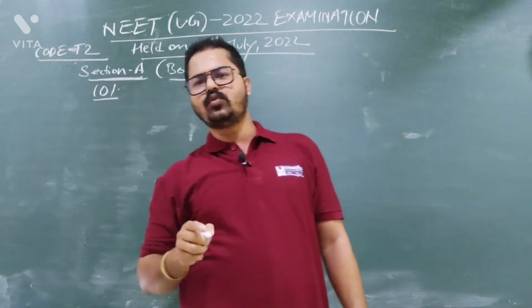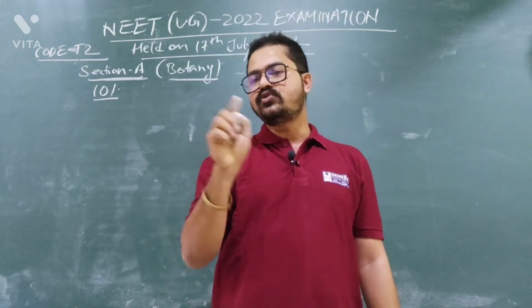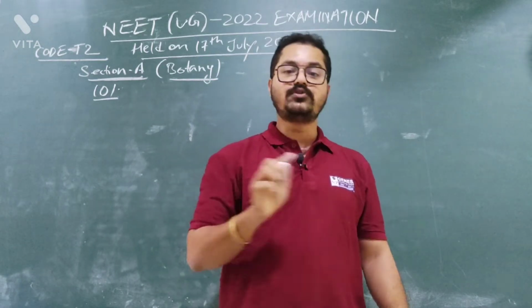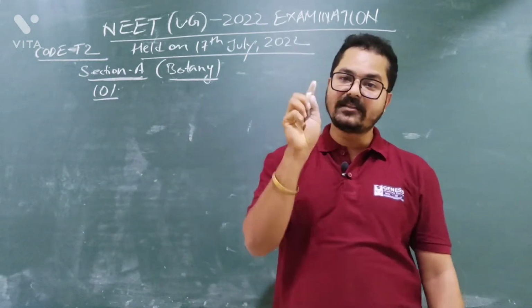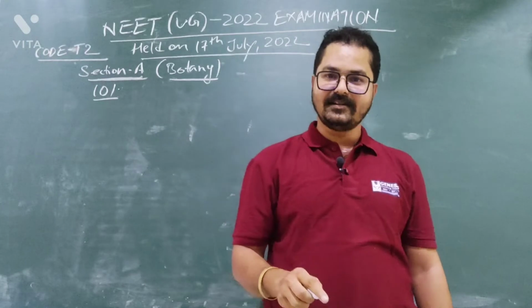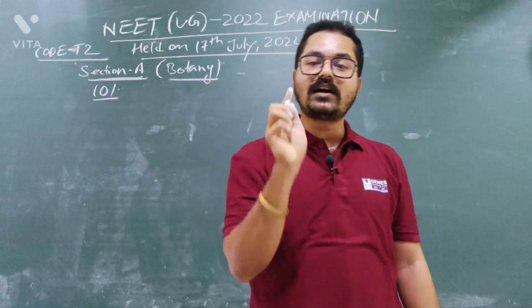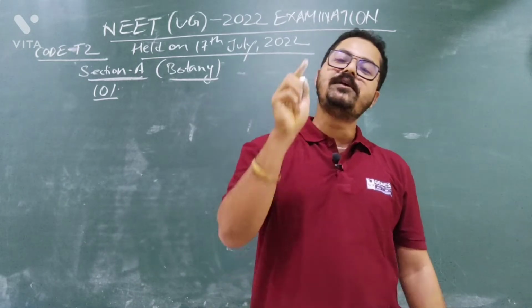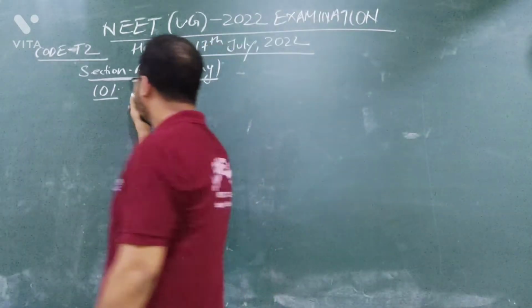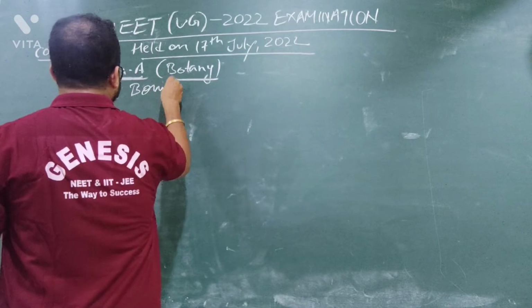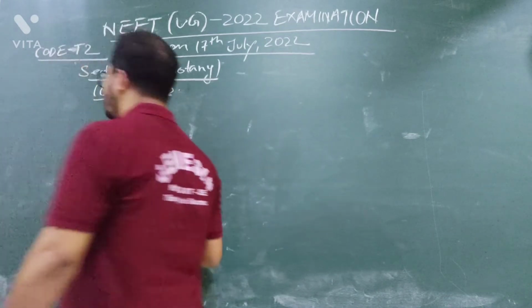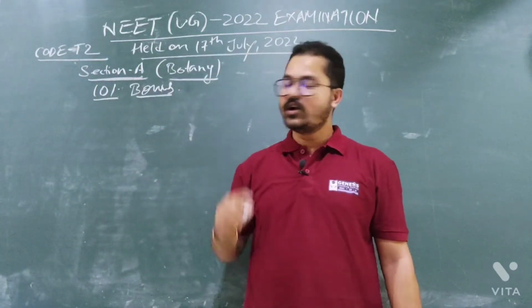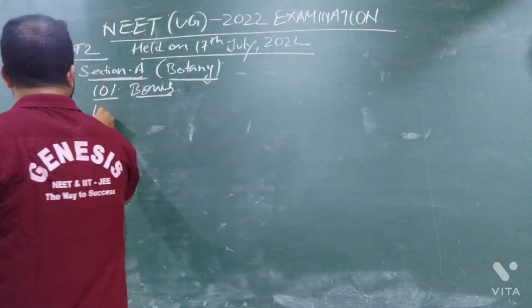You see, in this question you cannot choose the correct answer from the given options. So it will be a bonus, you will get the bonus marks. It is not clear here. We cannot find out the correct answer from these 4 options. So it will be a bonus point. All the students will get the marks if the question is not correct. Okay, let us go to question number 102.